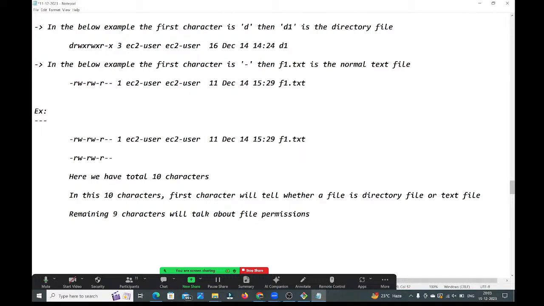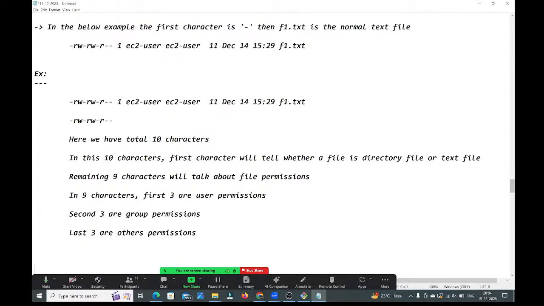In these 9 characters, the first three are the user permissions, the second three are the group permissions, and the last three are the others permissions. Observe carefully, guys.